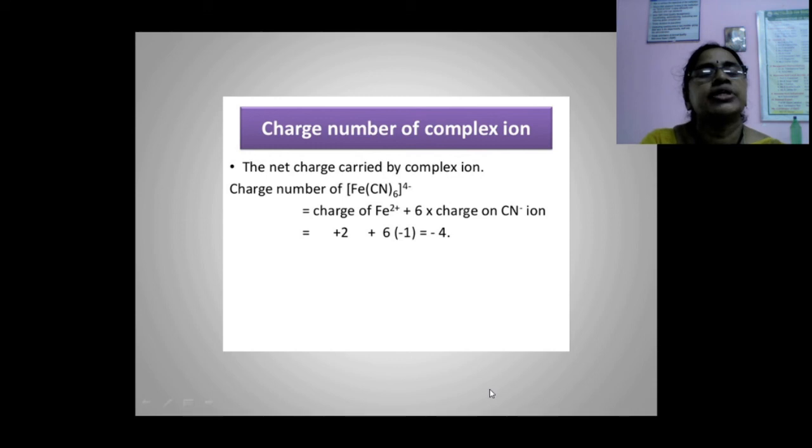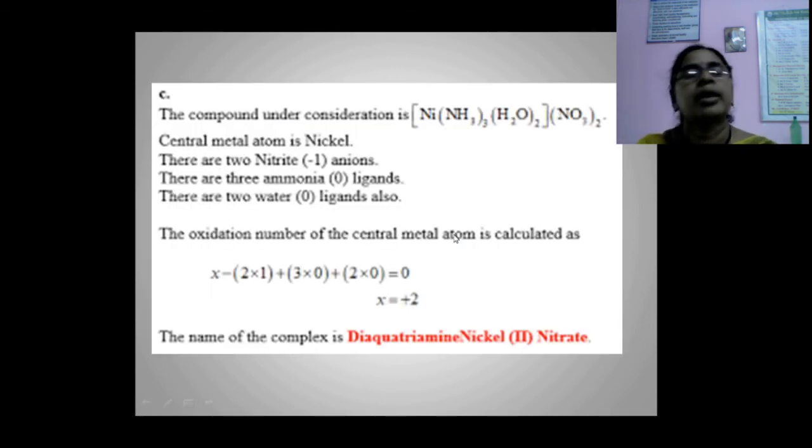Next, another one is the charge number of a complex ion. It is the net charge carried by the complex ion. The charge number of ferrocyanide is equal to the charge of the ferrous ion plus 6 times the charge on the CN minus ion. It is negative: charge is equal to plus 2 plus 6 times minus 1, which is equal to minus 4. This indicates the charge of the complex ion.